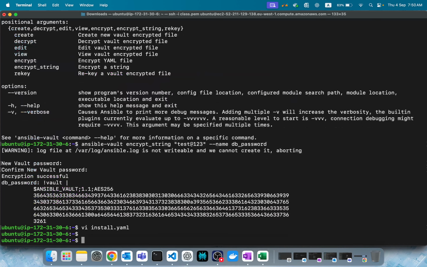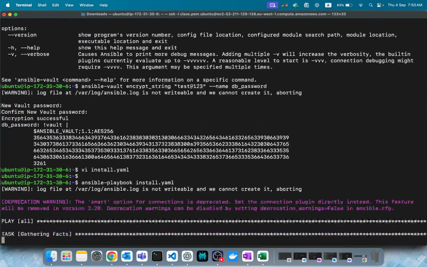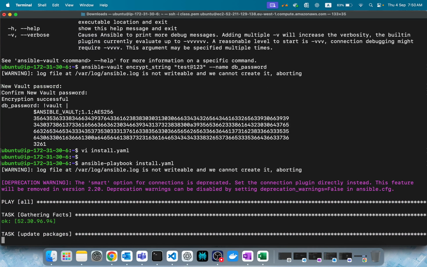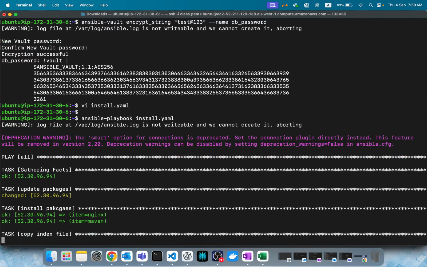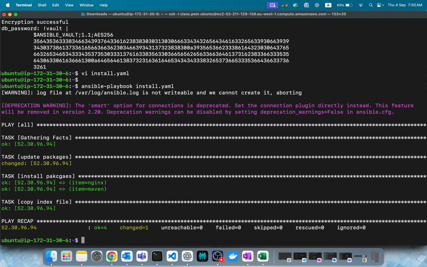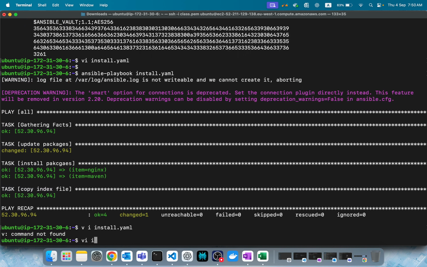Now let's execute the playbook. What happens? I won't pass anything. Let's see, because I just encrypted one string. But see, it's executing, right? Because you don't need a password. Sorry.